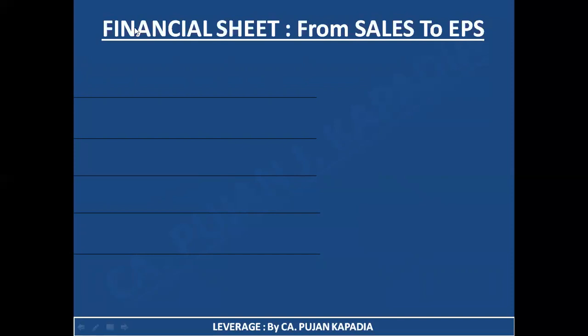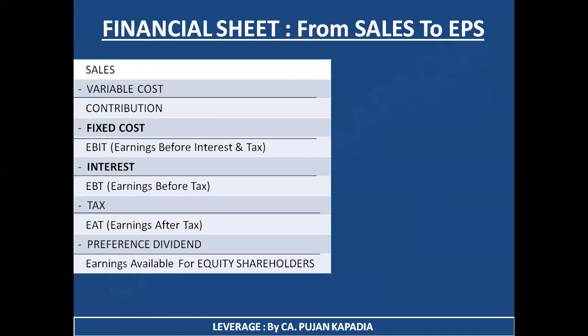As a result, I have given it the heading of financial sheet, which starts from sales, because you all know where I start earning my revenue. It is my sales. From sales, I am going to take you to EPS, that is earning per share per shareholder. So we are going to start from the macro viewpoint, that is overall aggregate sales, to the individual earning per shareholder. So we are going to study this entire journey by using certain financial terms and concepts. This is the table of the financial sheet.